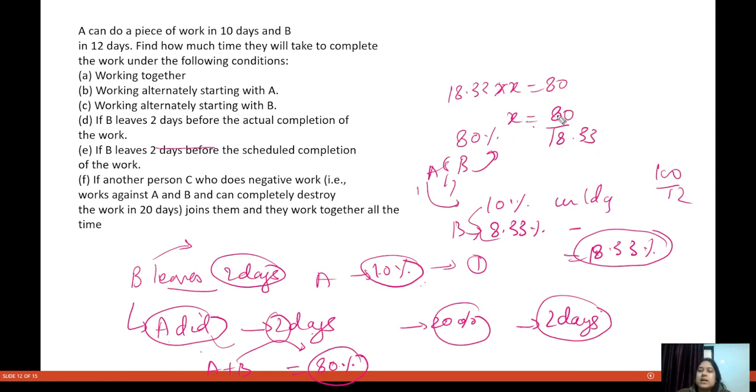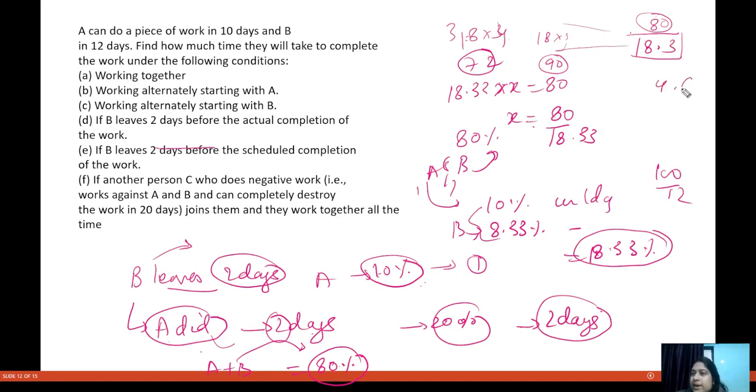And this will come to be how much? Let us take this as 18.3 only, and divide 80 by this. 8 threes are 24, 54. 18 fours are 32, 3. So that means 72. 18 fives you will not take, because that will become 90. So this is coming to be 4 point something days.